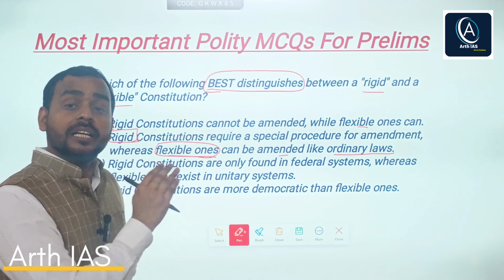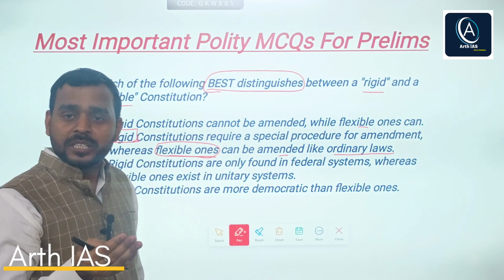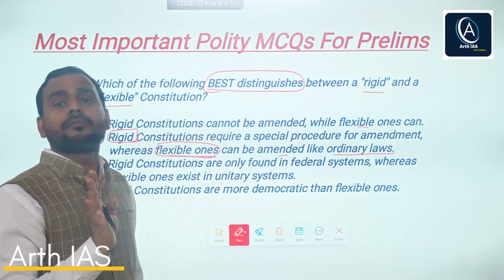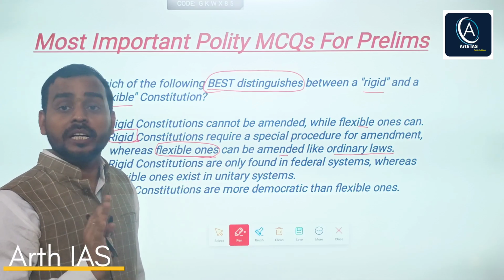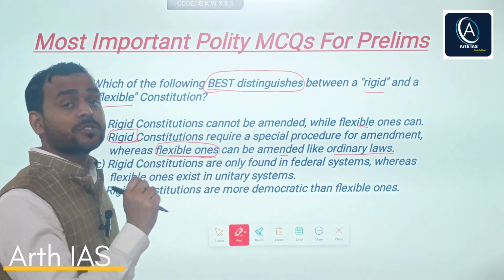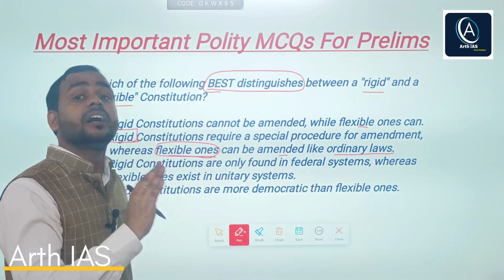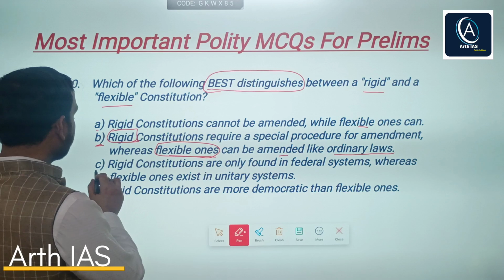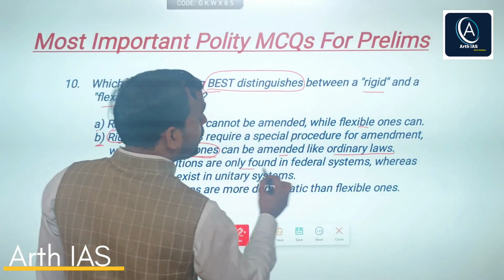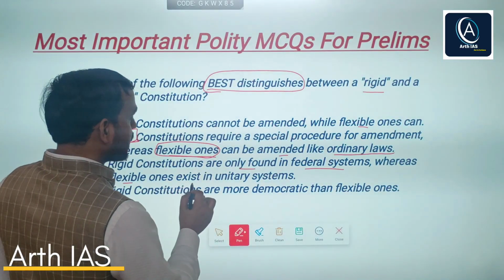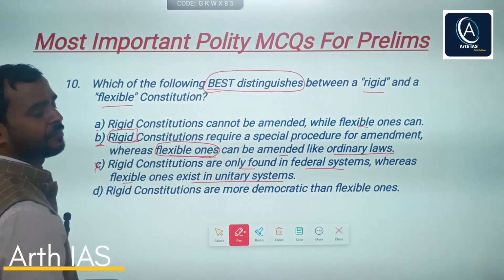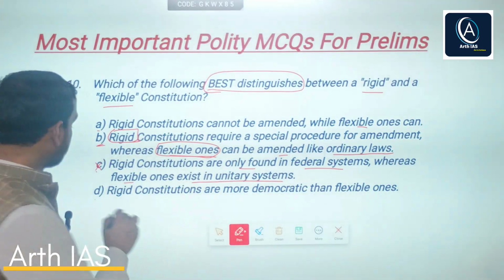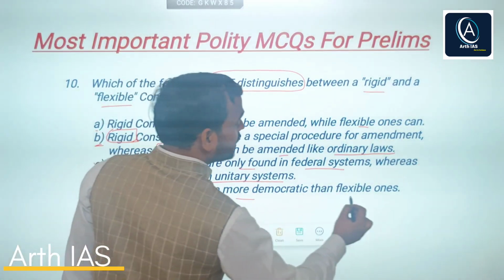Take the example of Britain. It is flexible because there is parliamentary sovereignty, or parliamentary supremacy, and it can amend any provisions by a simple amendment procedure, just like any other ordinary law. That's why there is a very famous proverb about the British constitution, that it can do anything except changing a man into a woman. So this would be the right answer, but read other options too. C says rigid constitutions are only found in federal systems, whereas flexible ones exist in unitary systems. Not necessary, it may happen or may not happen.